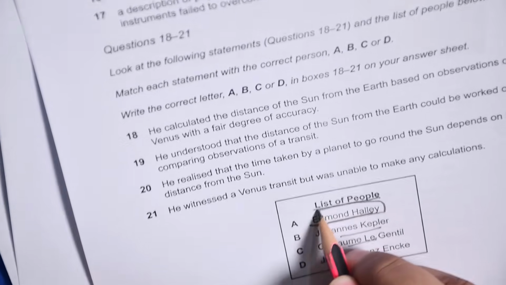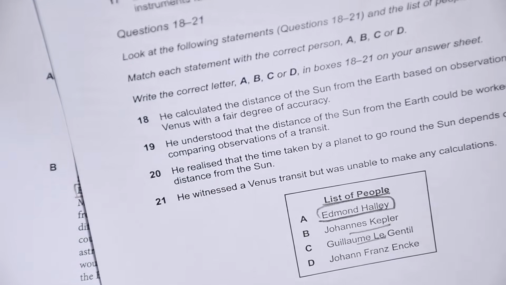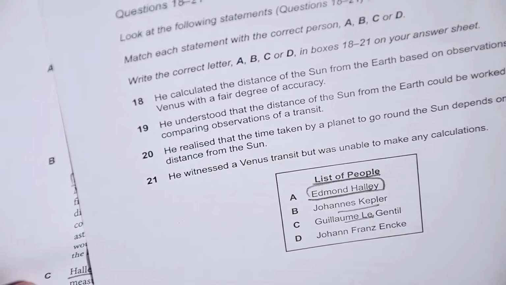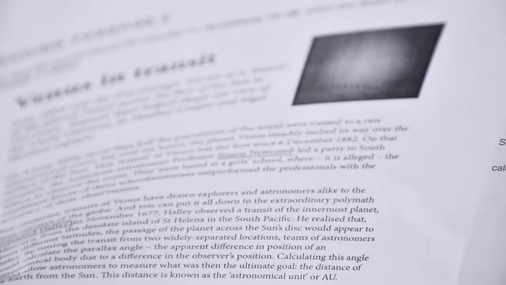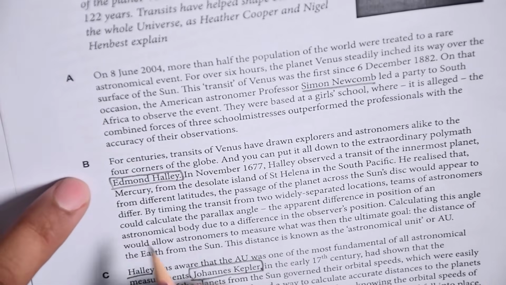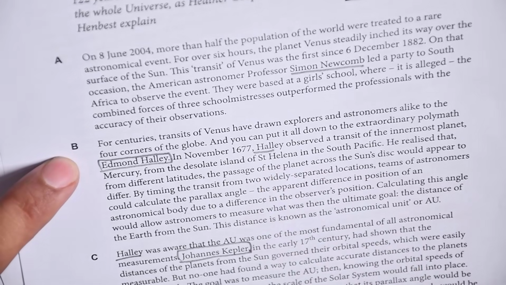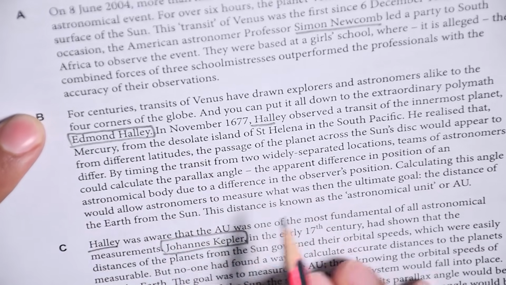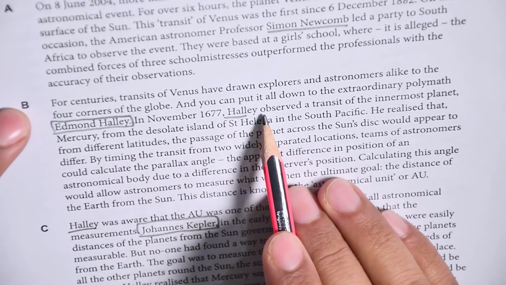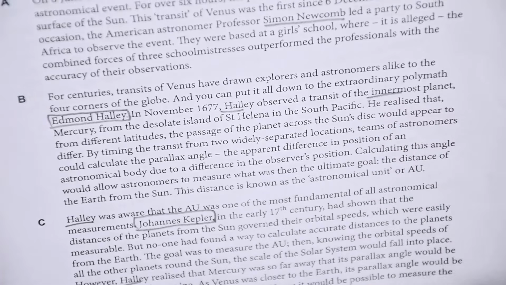And we will see where we go with Edmund Halley, right? So that's what we have to find right away. Edmund Halley is the one we need to just look for. Edmund Halley is here, so we have to read his statement. Halley, what does he say? And then we're going to match it somewhere. Alright, it's in paragraph B. So Edmund Halley, in November 1670, Halley observed a transit of the